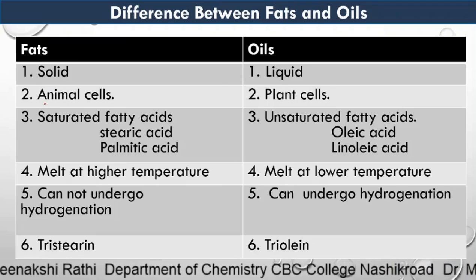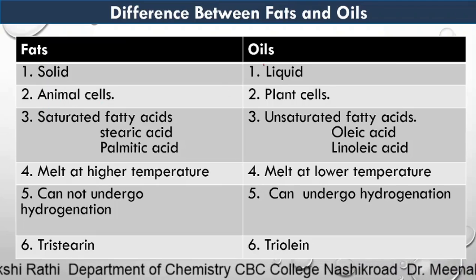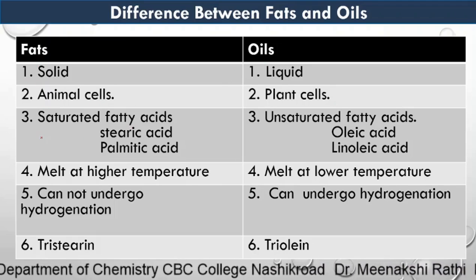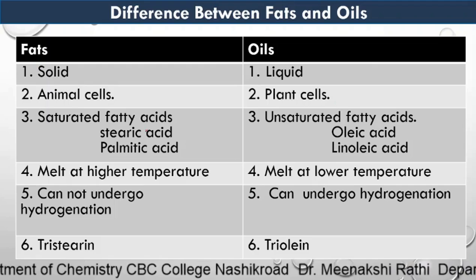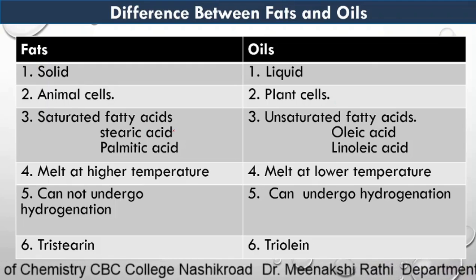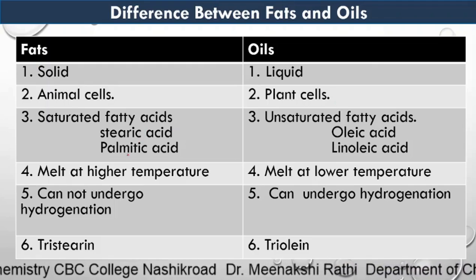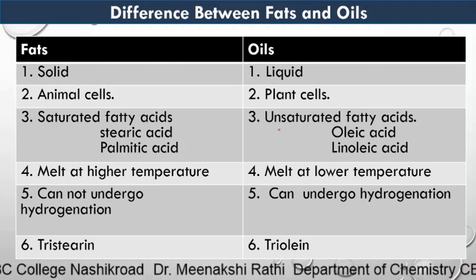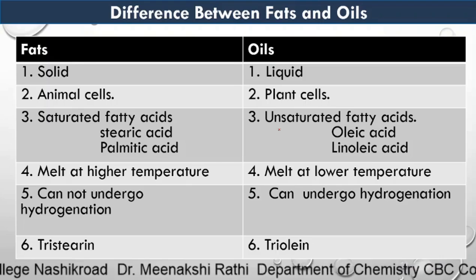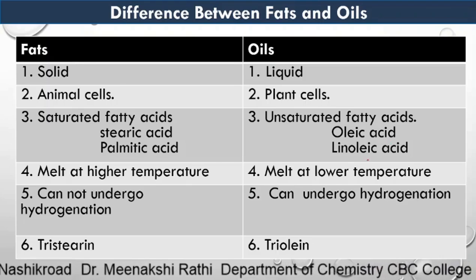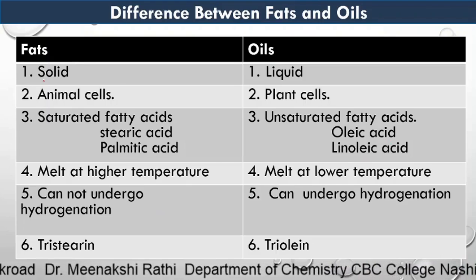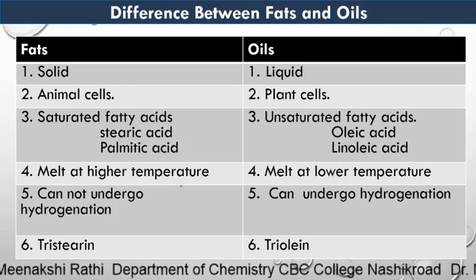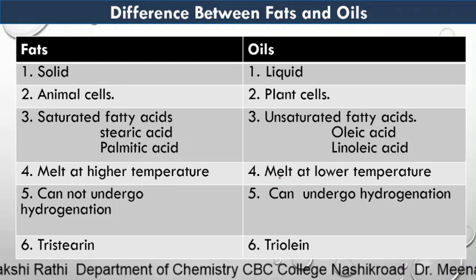Fats are extracted from animal cells while oils are extracted from plant cells. Fats contain a high percentage of saturated fatty acids, examples are stearic acid, palmitic acid, while oils contain a higher percentage of unsaturated fatty acids like oleic acid and linoleic acid.